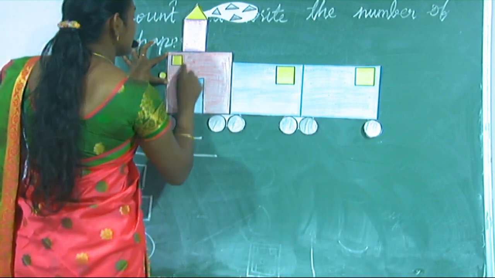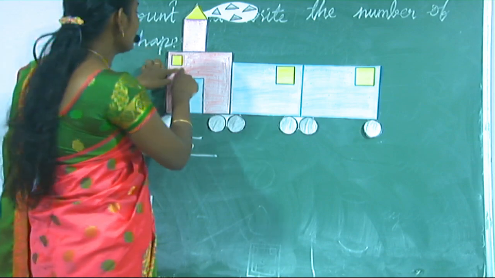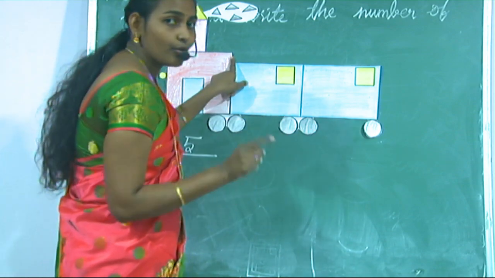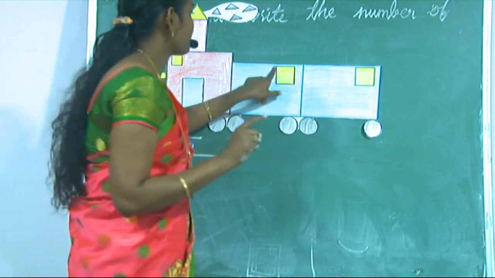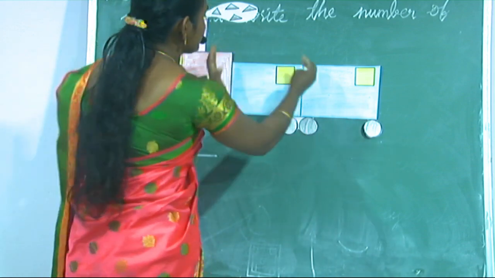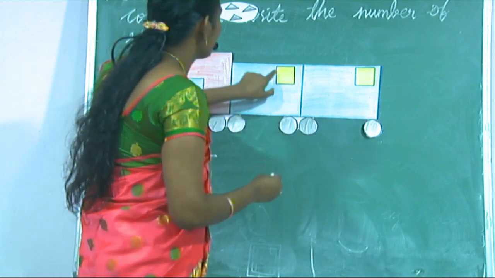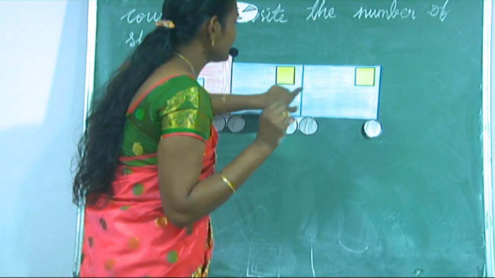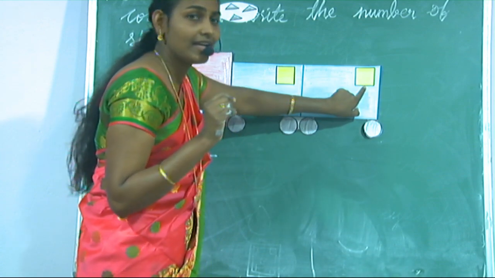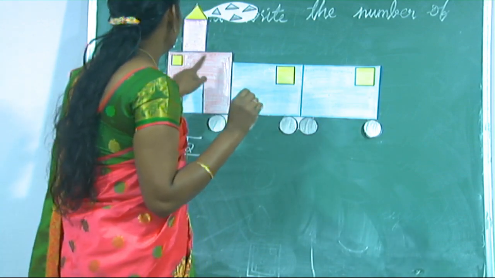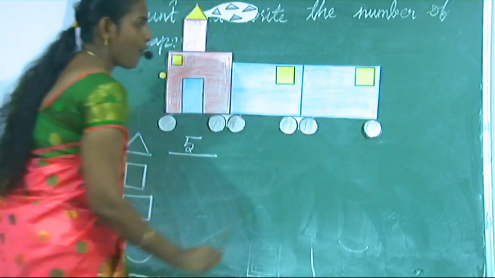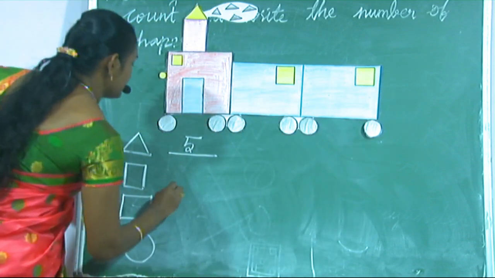Next, this is also a square. 2. Next, see, this is a square. No, it's not a square because only the opposite sides are the same. Next, this is the square. Yes. Next, this is the square. Yes, see, 1, 2, 3, 4. How many squares are here? Yes, 4.